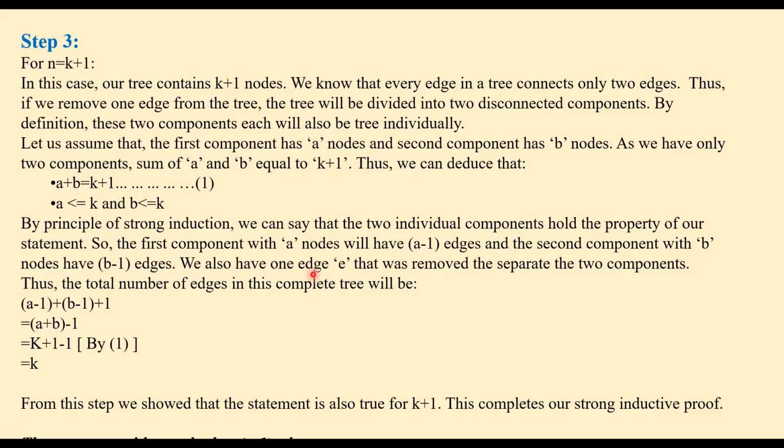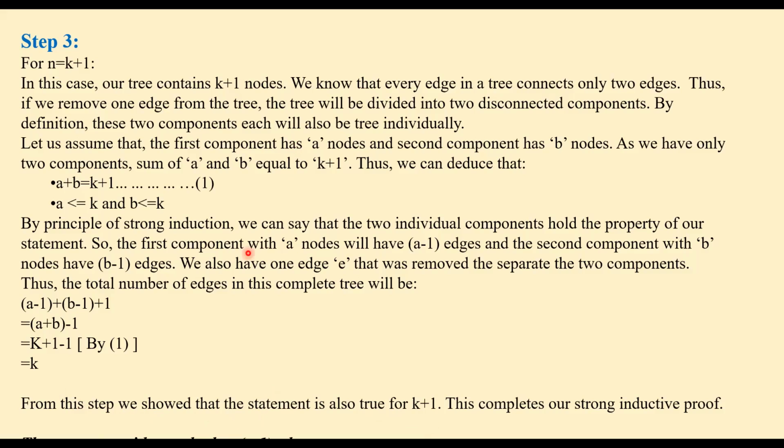We also have one edge E that was removed to separate the two components. So the total number of edges in this complete tree will be A minus 1 for the first component, B minus 1 for the second component, and 1 for the edge we have removed. If we add all this, we will get K. So this completes our proof. From this step, we showed that this is true for n equal to K plus 1. Thus any tree with n nodes has n minus 1 edges.